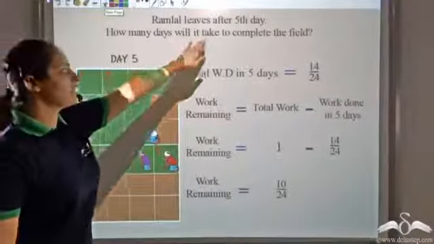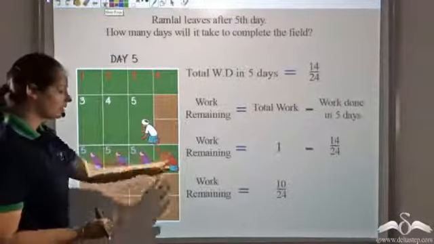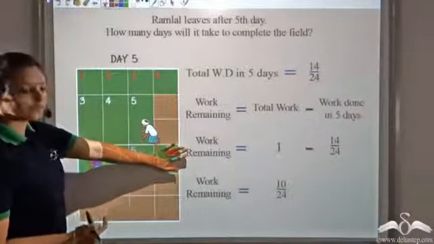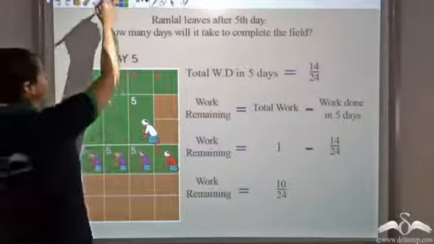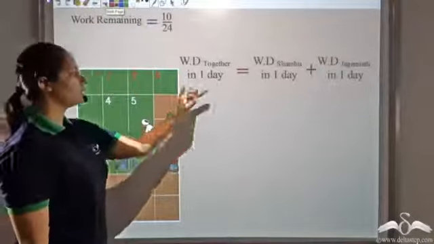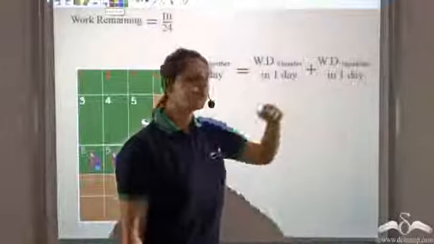Now, how many days will it take to complete the field? So now who all are working? Ramlal has left after the 5th day. Now only Jagannath and Shambhu are working. So the work done together in 1 day would be the work done by Shambhu plus the work done by Jagannath.